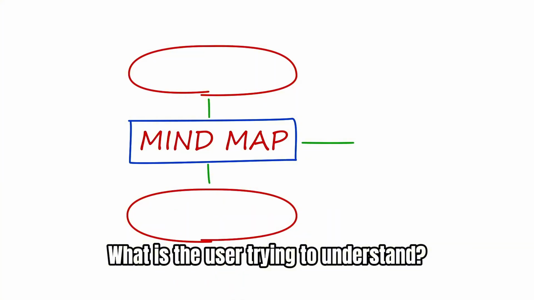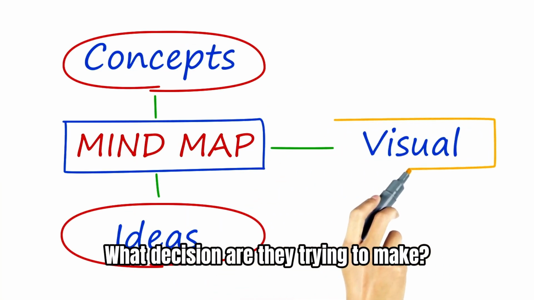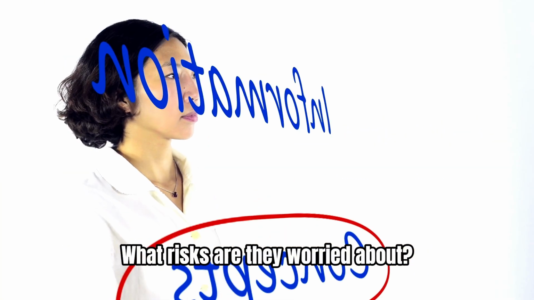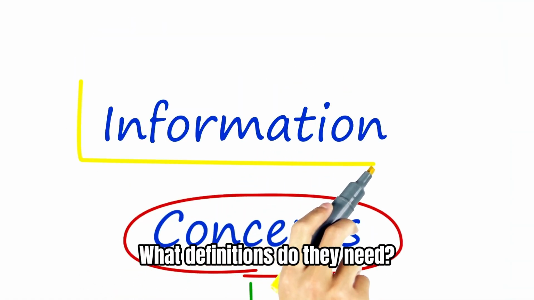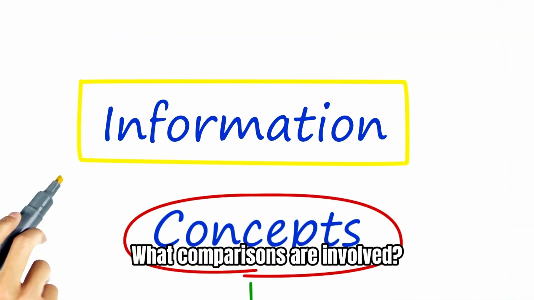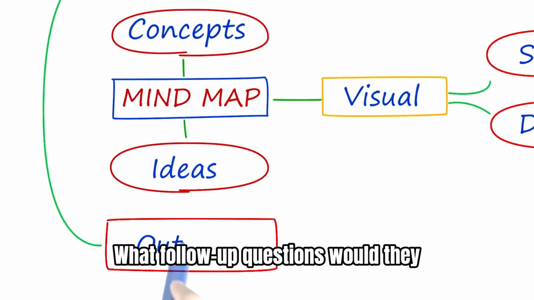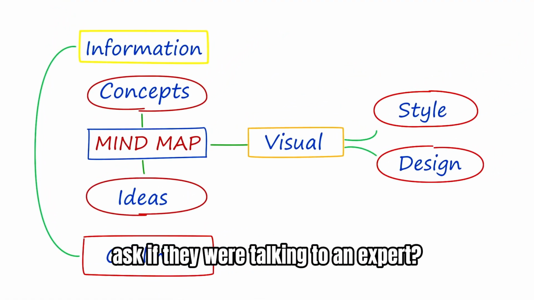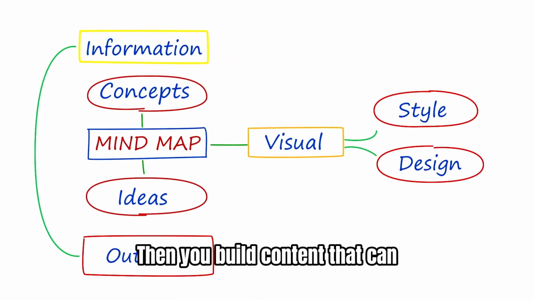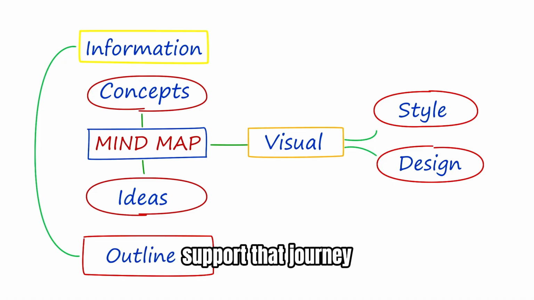What is the user trying to understand? What decision are they trying to make? What risks are they worried about? What definitions do they need? What comparisons are involved? What follow-up questions would they ask if they were talking to an expert? Then you build content that can support that journey.